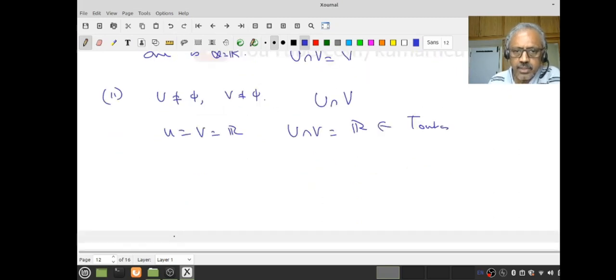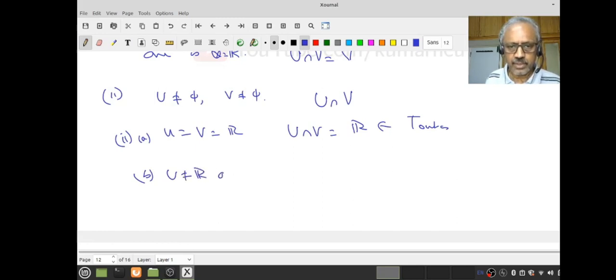If not, this is a subcase. U is not empty, V is not empty, therefore they belong to the outcast topology. Therefore there is a possibility both of them are, or one of them is not R. Suppose U is not equal to R, I don't care about V. One of them is not R. Assume for definiteness' sake U is not equal to R. Then what do I have?